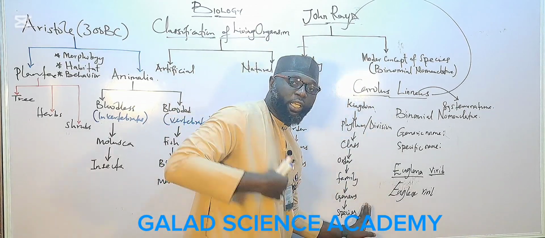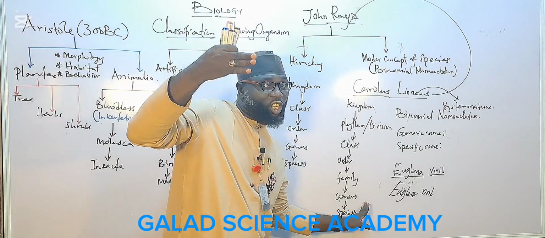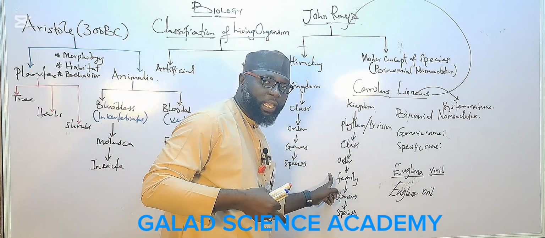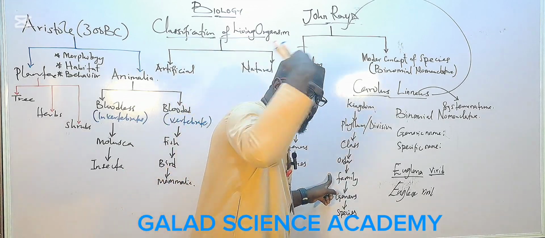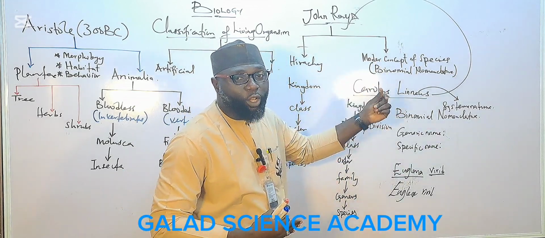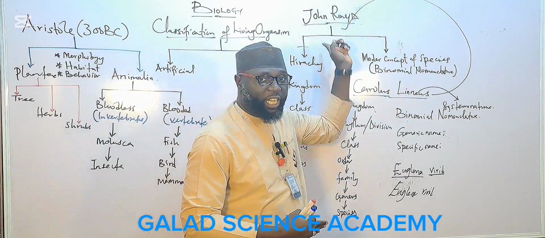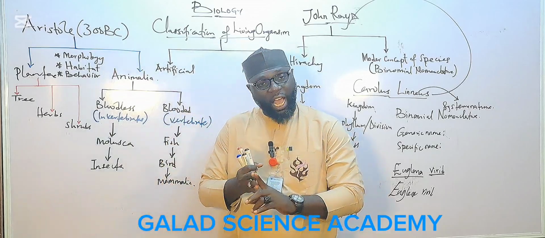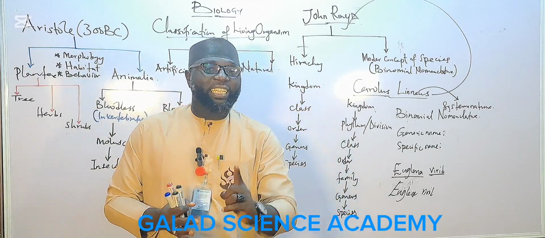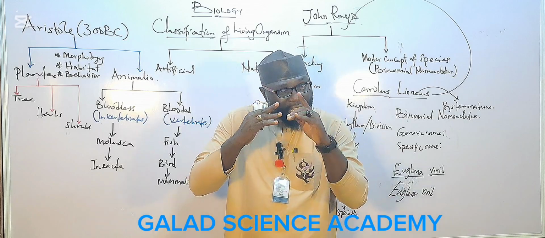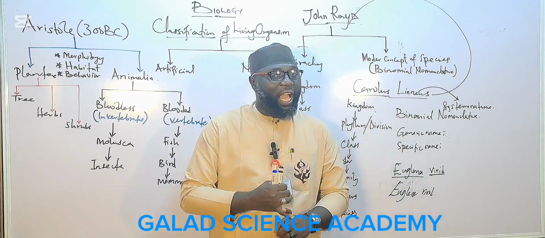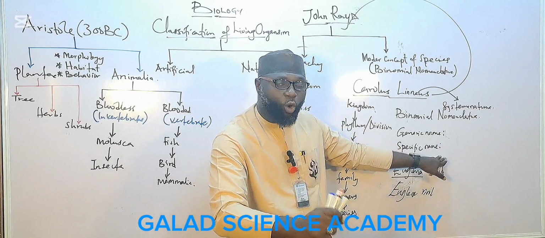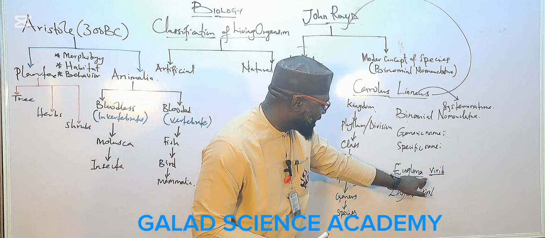The first one is he developed the hierarchy classification of genus, by including phylum and family. The second one is he refined the modern concept of species, by saying that all living organisms must have at least two names, a generic name and a species name. The generic name always starts with a capital letter, whereas the species name starts with a small letter. If you are writing it in the book or on the board, you will underline the two.